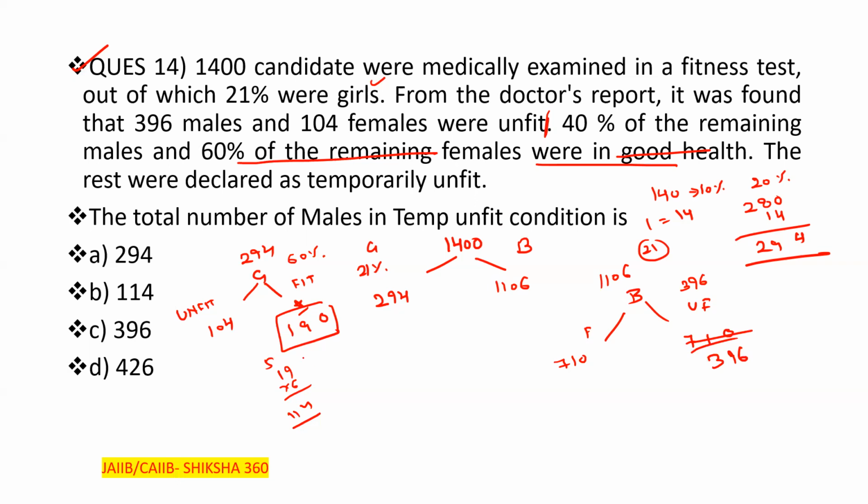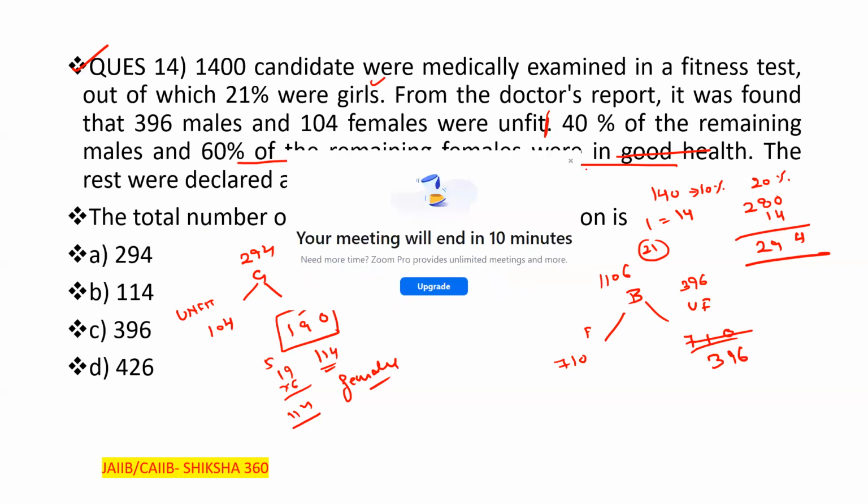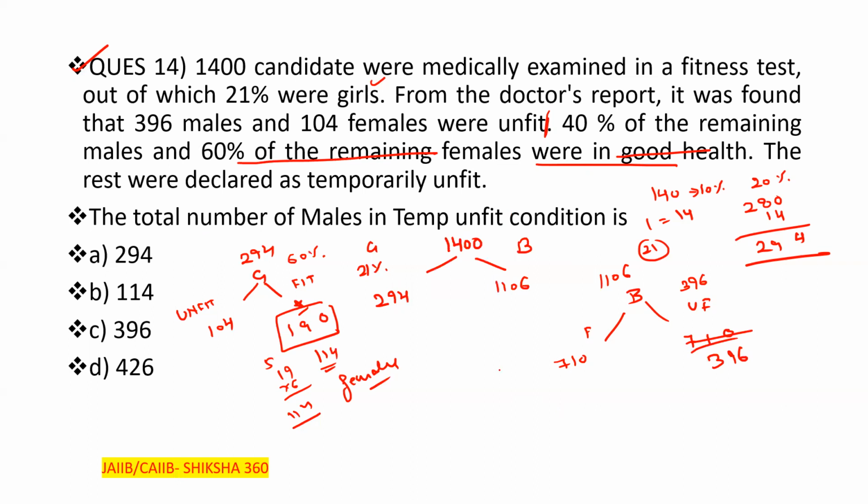So 114 females are in good health. And how many males, 40% of the males? 71 into 4, 4 sevens are 28, so 284 males are in good health and 114 females are in good health.